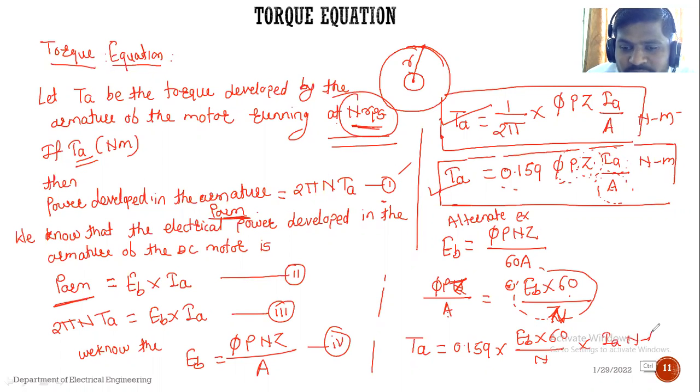It is in Newton meter. So rearrange or just do the calculation of that equation. Equation rearrange करा किंवा simplify करा. Torque TA is equals to 0.159 into 60. किती येते व्हॅल्यू? 0.159 into 60. 9.54. 9.55 into EB into IA divided by EN.